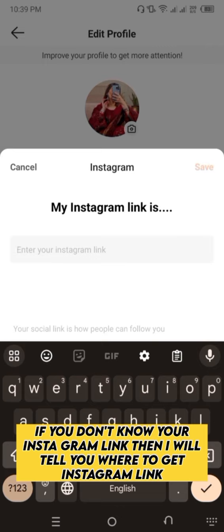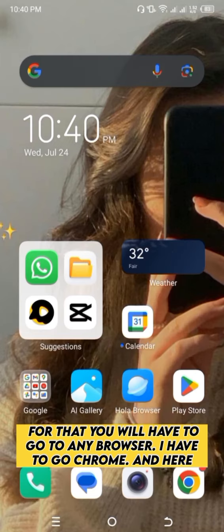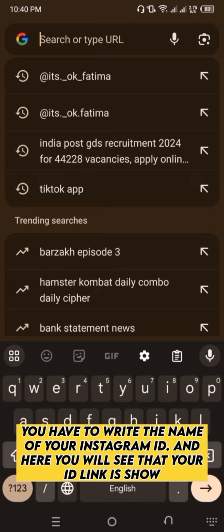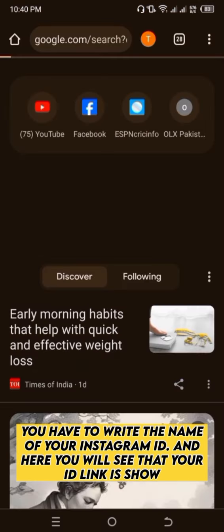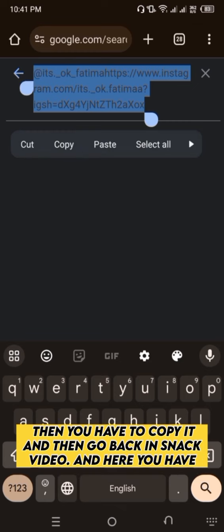If you don't know your Instagram link, then I will tell you where to get the Instagram link. For that you will have to go to any browser. I have to go Chrome. And here you have to write the name of your Instagram ID. And here you will see that your ID link is shown.